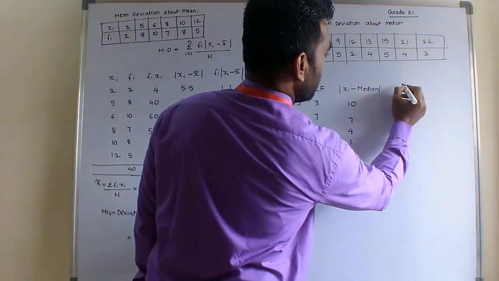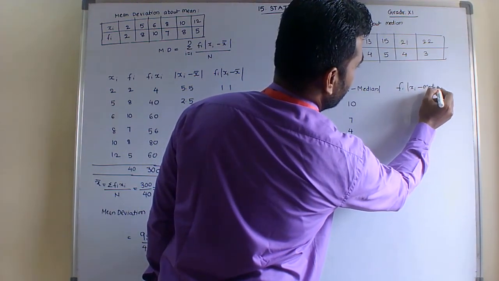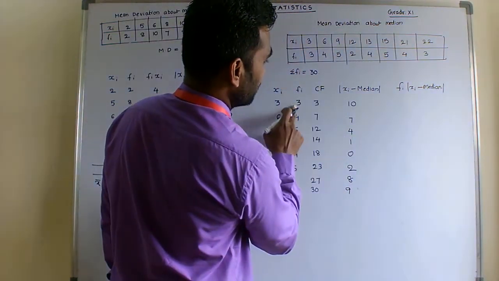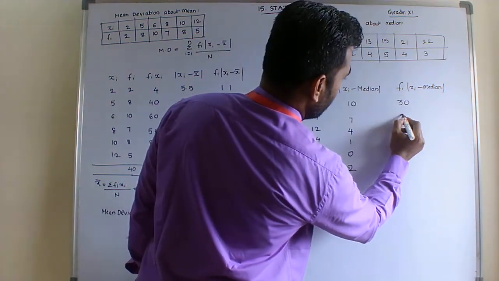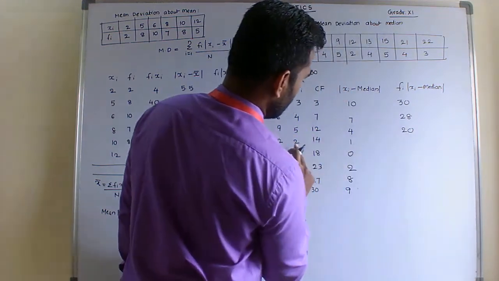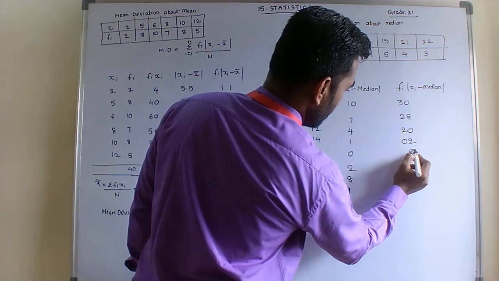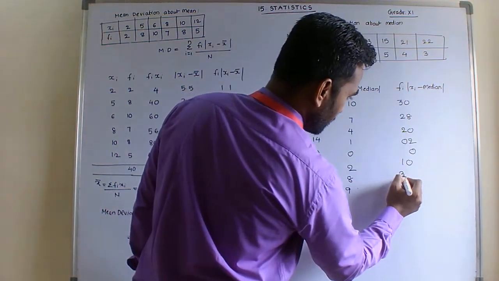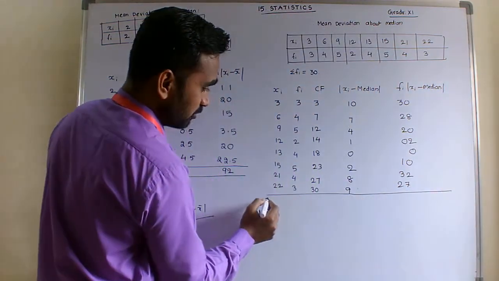Last column, fi into xi minus median: 3 into 10, 30; 4 into 7, 28; 5 into 4, 20; 2 into 1, 2; 4 into 0, 0; 5 into 2, 10; 4 into 8, 32; and 3 into 9, 27.